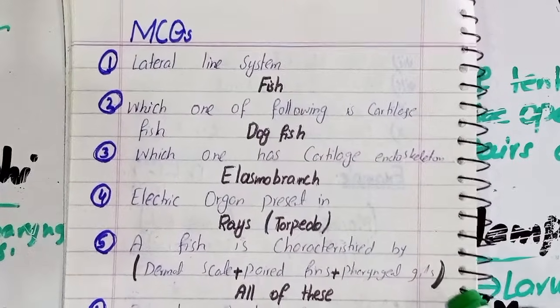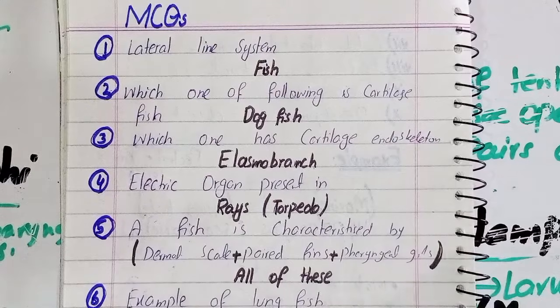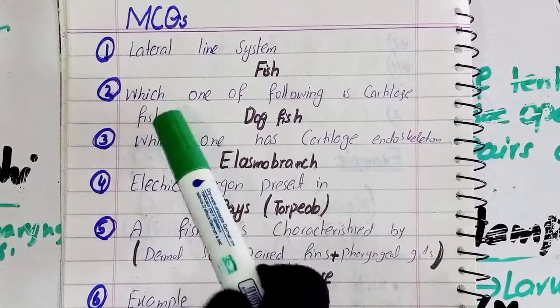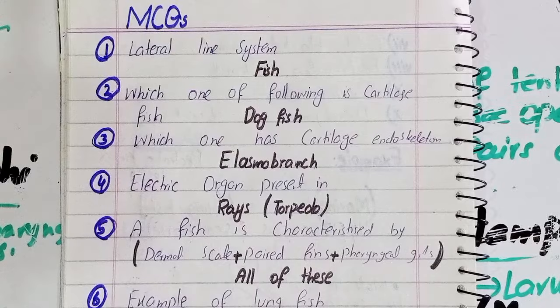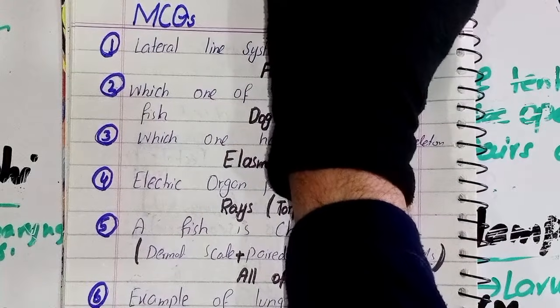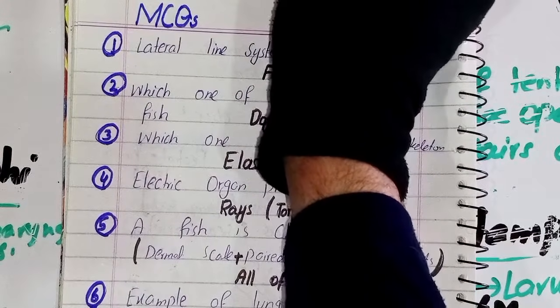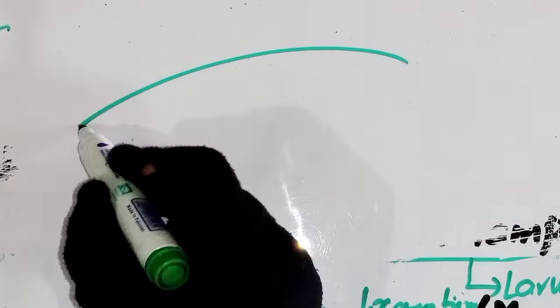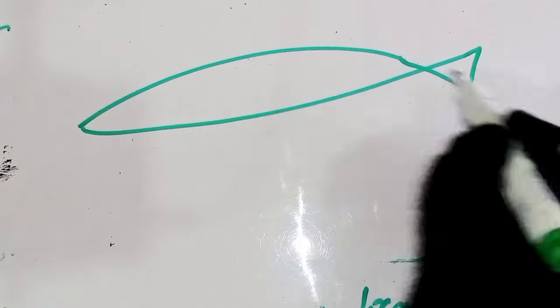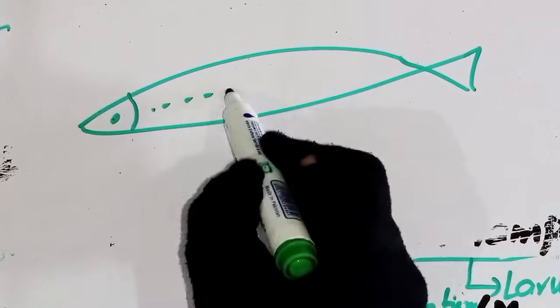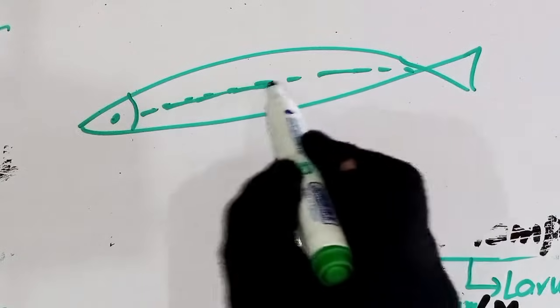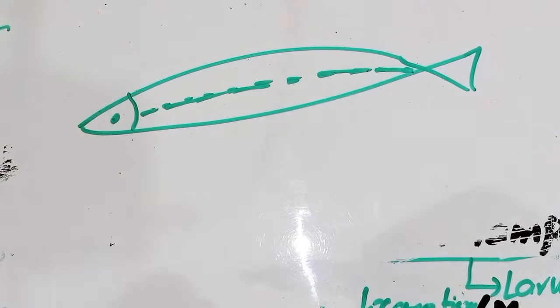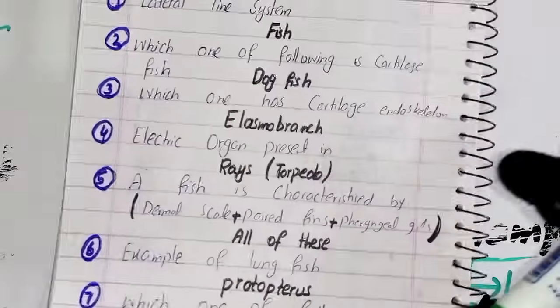So let's discuss some MCQs related to the fishes. The first one is the lateral line system. The lateral line system is a unique feature of the fish. What is the lateral line system? In the body of the fish there are some receptor organs, and this receptor organ is known as the lateral line system. It is only present in the fishes.